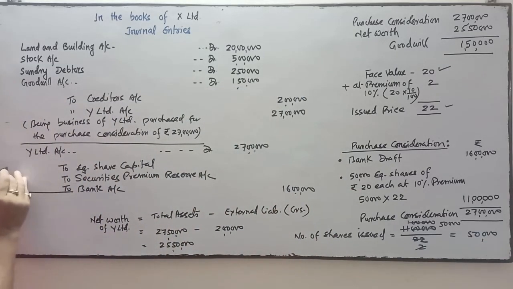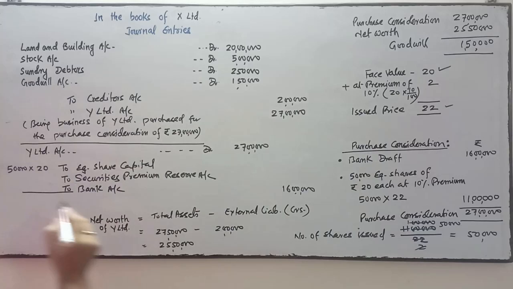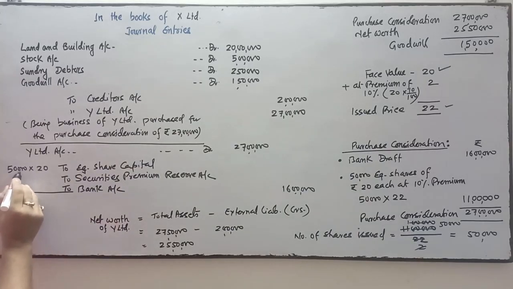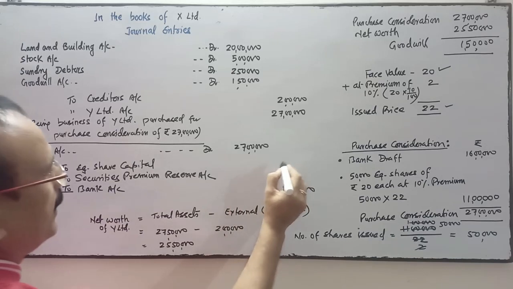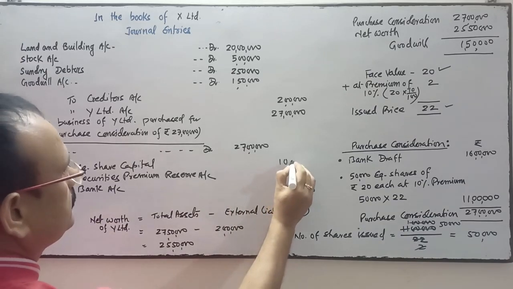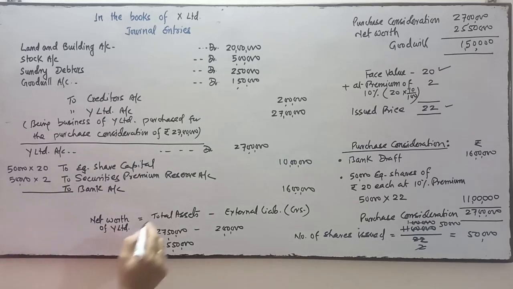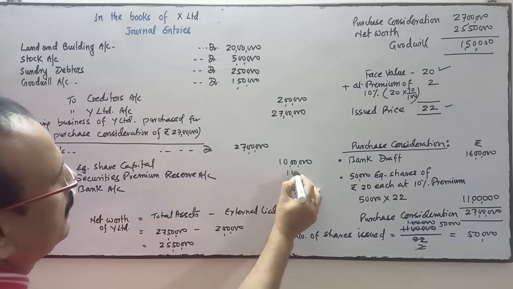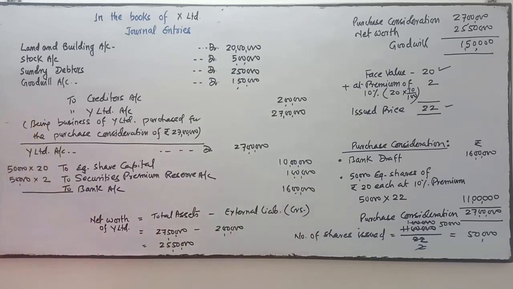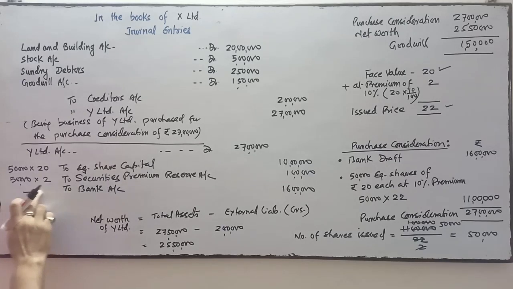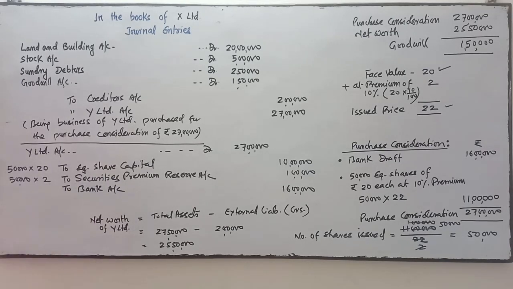So in the share capital you write 50,000 shares into 20 rupees per share. Face value is 20. Number of shares issued will be 50,000 into 20, so 10 lakhs. And 50,000 into the premium amount, that is rupees 2, so 1 lakh is the premium amount. Is it clear? 1 lakh is the premium amount.